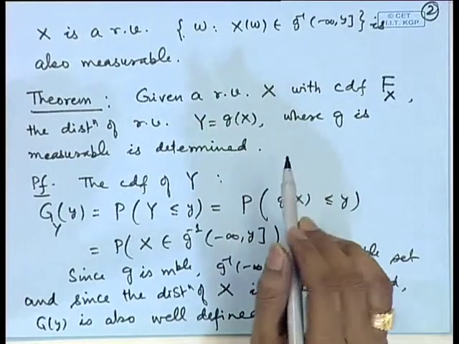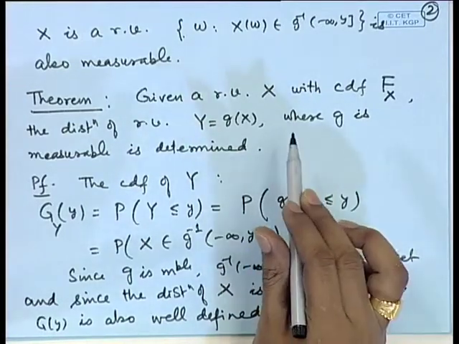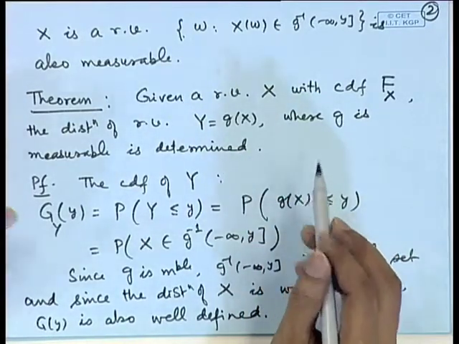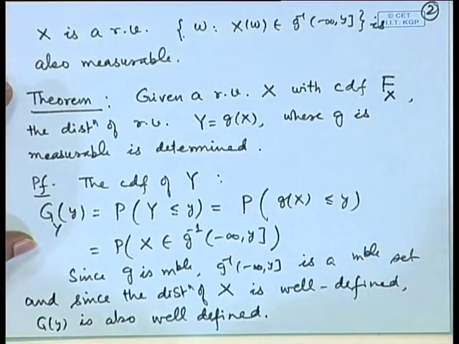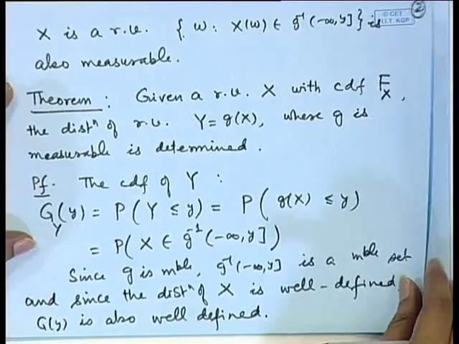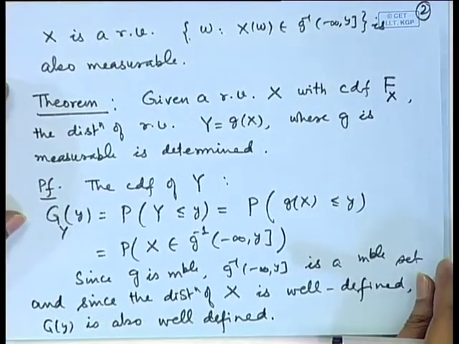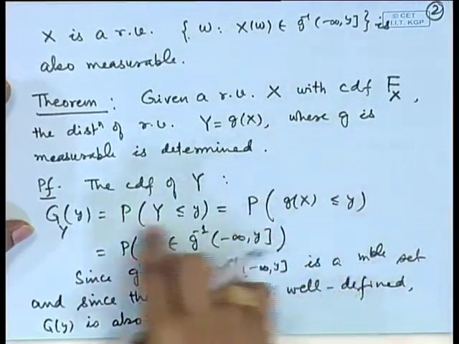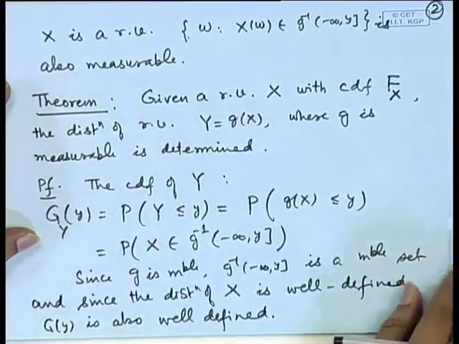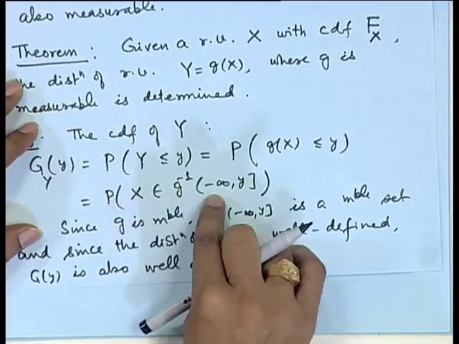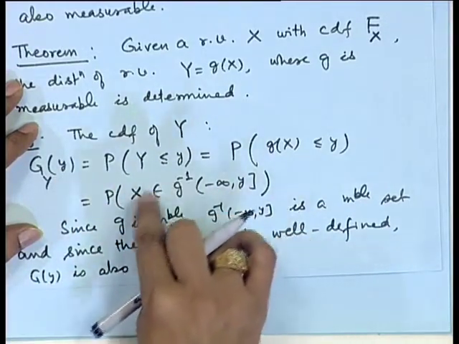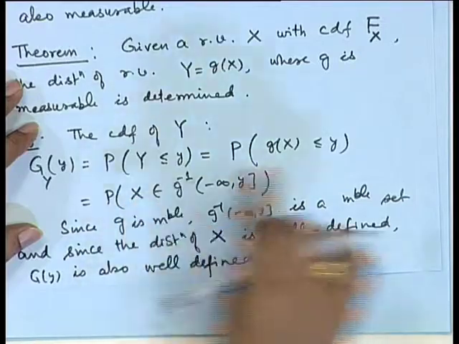So, the basic existence of the probability distribution of a function of a random variable is established. Now, let us look at the practical aspect of it, that means, how do we determine the distribution of a function of a random variable. This is the general approach. If we use this CDF approach, that means, we express the CDF of a function in terms of the CDF of X. So, let us look at this.